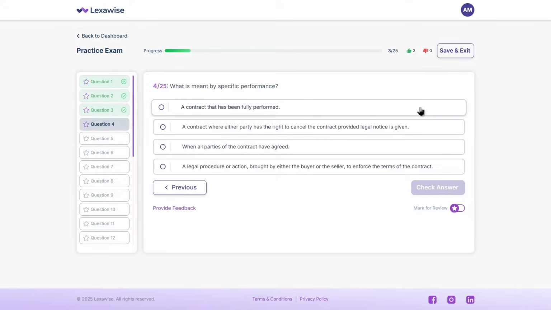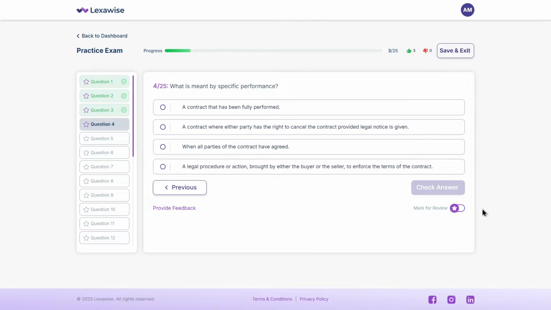A. A contract that has been fully performed. B. A contract where either party has the right to cancel the contract provided legal notice is given. C. When all parties of the contract have agreed. D. A legal procedure or action brought by either the buyer or the seller to enforce the terms of the contract. Take a moment.